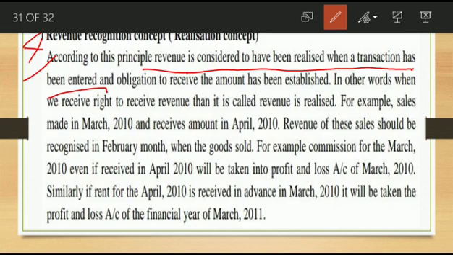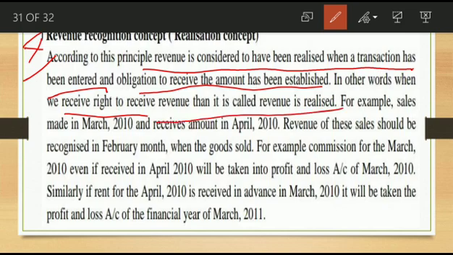But when you are recording this, when you are considering this as revenue, sale is the revenue. Today itself we are considering it as revenue because the transaction really occurred. Whether the cash is received or not, that is not the point. So the obligation to receive the amount has been established. In other words, when we receive the right to receive the amount, then it is called revenue is realized.